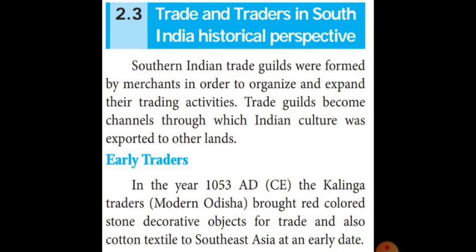To expand their trading activities. In 1053 AD, the Kalinga traders brought red-colored stone and cotton textile to Southeast Asia. In this class, first of all, we learned about traders from some countries who came into contact with South India by trade.